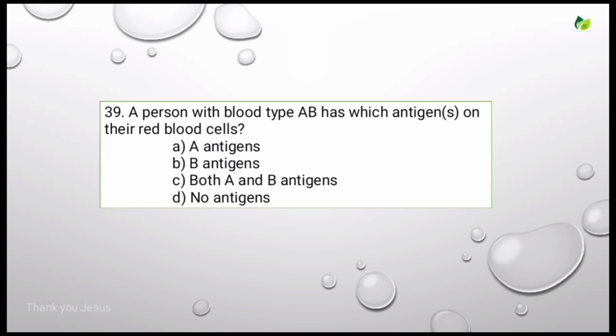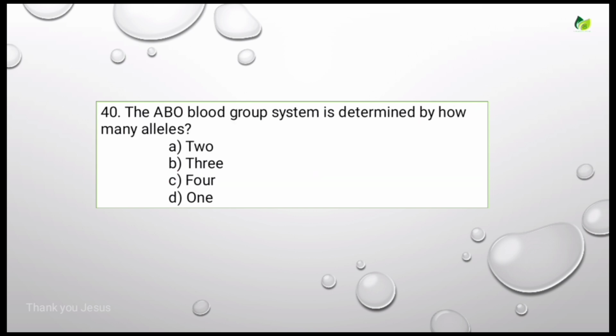A person with blood type AB has which antigen on their red blood cells? Options are A antigens, B antigens, both A and B antigens, no antigens. For this, the correct answer is both A and B antigens. Let's see the next question.